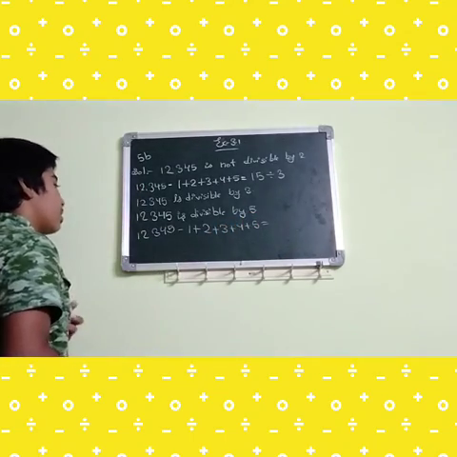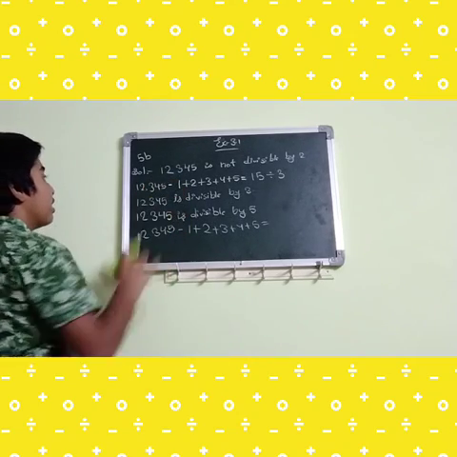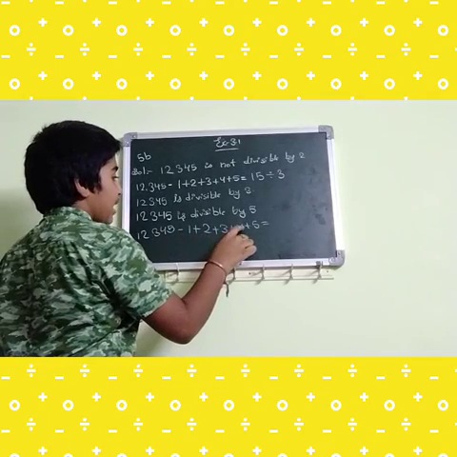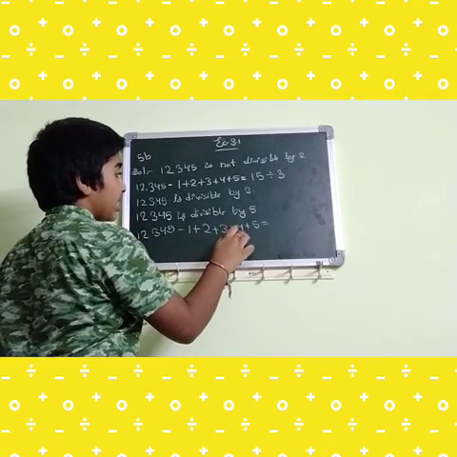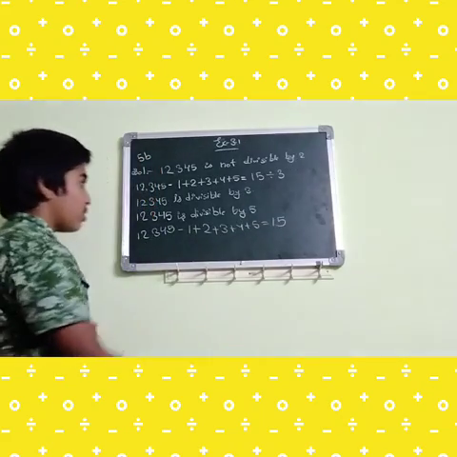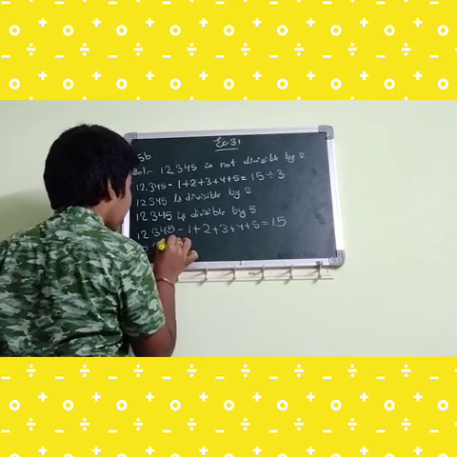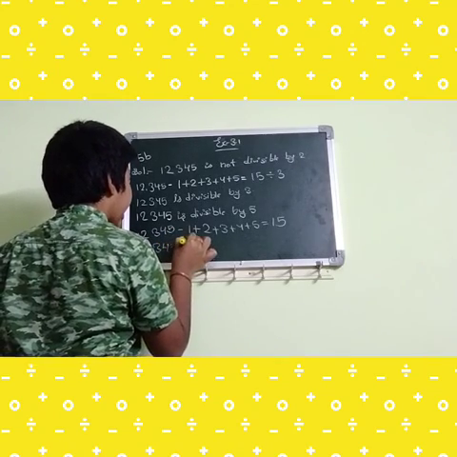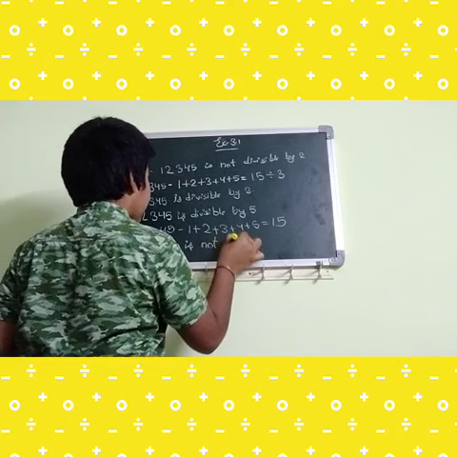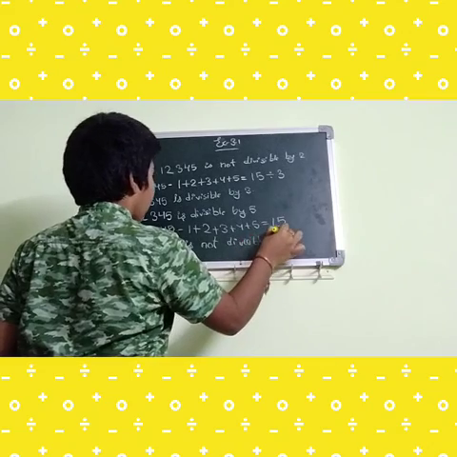The sum of the digits is the same, as the divisibility rules of 3 and 9 are the same. So 2 plus 1 is 3, 3 plus 3 is 6, 6 plus 4 is 10, 10 plus 5 is 15. So 15 is not divisible by 9. So 12,345 is not divisible by 9.